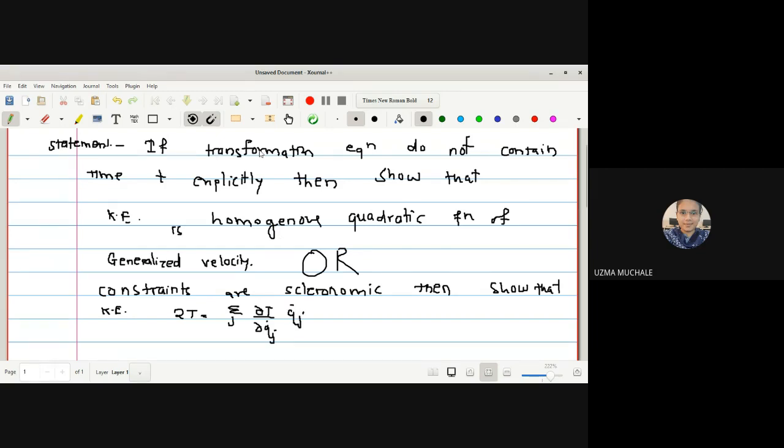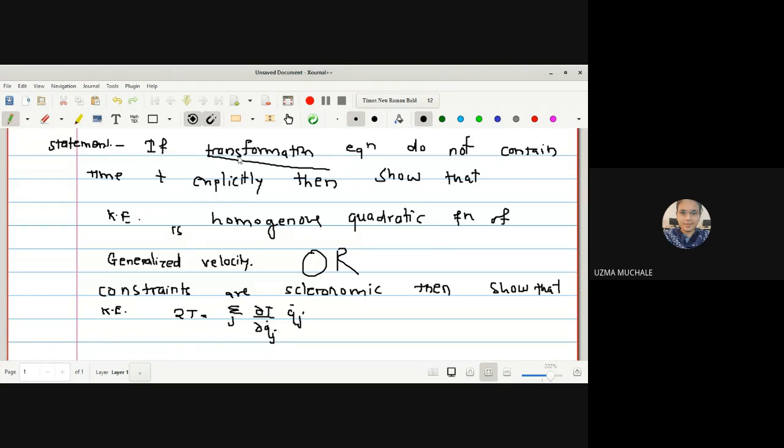We know what the transformation equations are. In detail, we have seen the relation between the Cartesian and the generalized coordinates. So based on that, we know the relation between them. So if this transformation equation does not contain the time t explicitly,